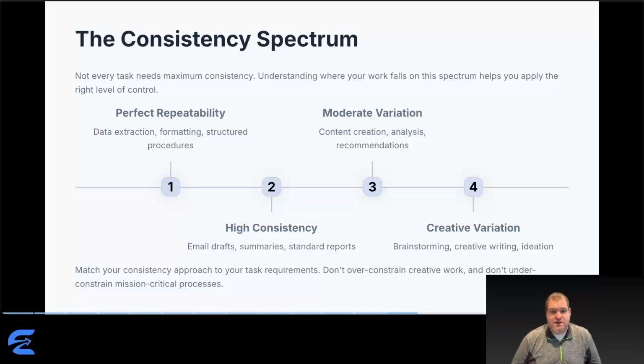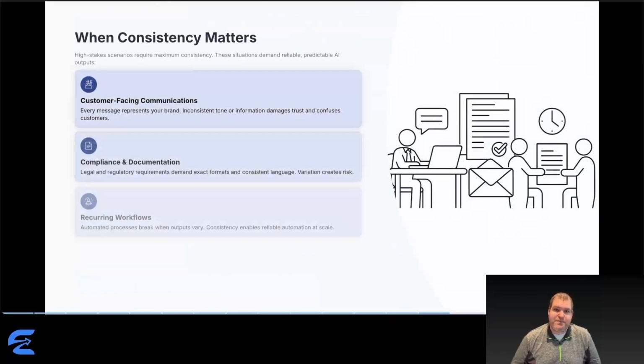Moderate variation, content creation, analysis, recommendations, consistency in methodology, but flexibility in expression: 2 or 3 levers, medium temperature. Creative variation, brainstorming, creative writing, ideation: you actually want different outputs. High temperature, minimal constraints. The key, match your consistency approach to task requirements. Don't overconstrain creative work. Don't underconstrain mission critical processes.